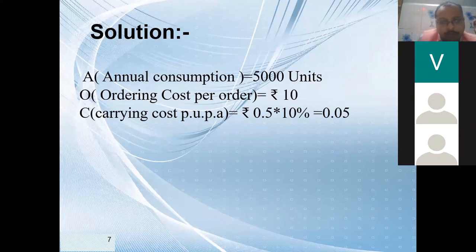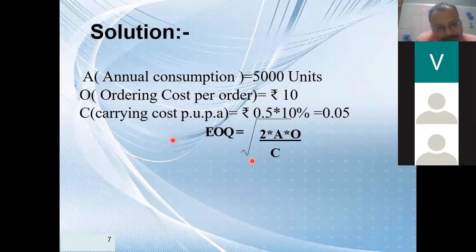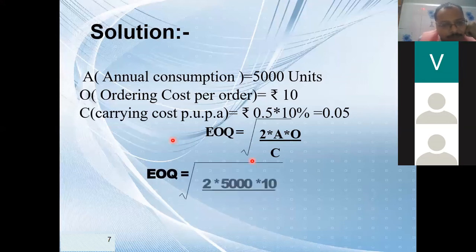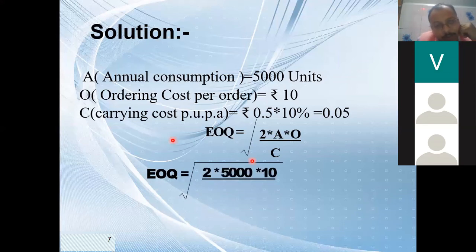Now what is the formula for EOQ? Here EOQ is equal to the square root of 2AO upon C. Now just replace the values. What is A? 5,000. What is O? 10. Now what is C, beta?